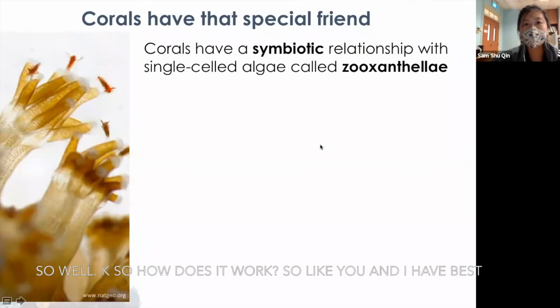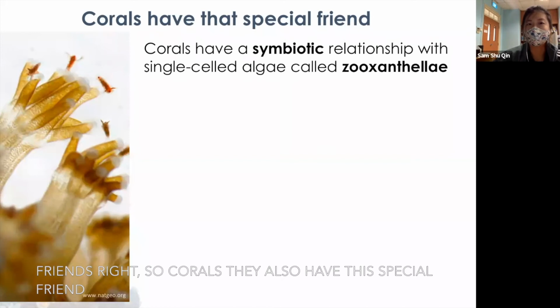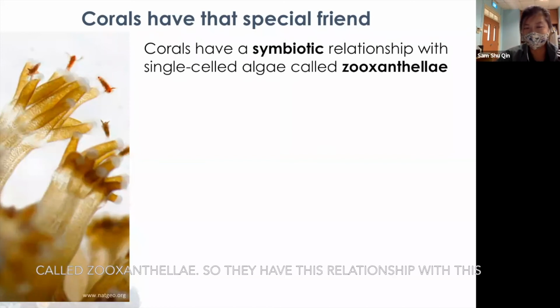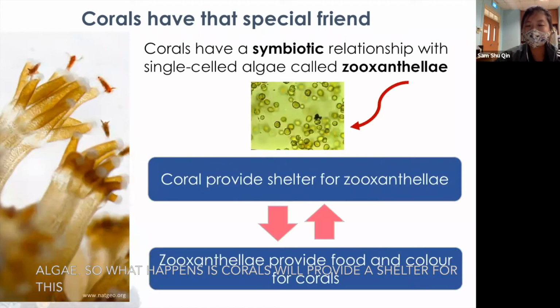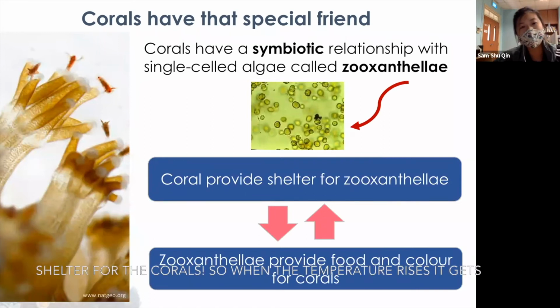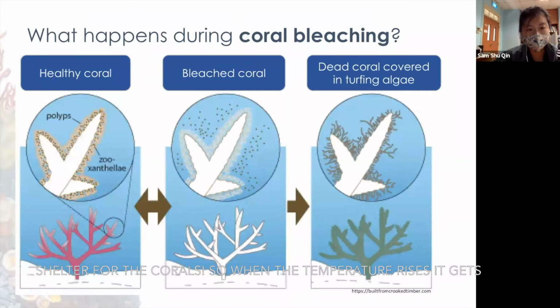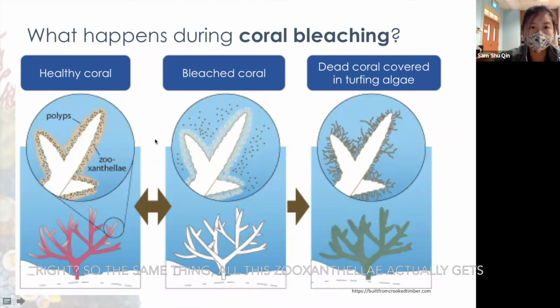Okay, so how does it work? So like you and I, we have a best friend, right? So corals, they also have this special friend called zooxanthellae. So they have this relationship with this algae. So what happens is corals will provide shelter for this zooxanthellae, and in turn, zooxanthellae provide food and shelter for the coral. So when the temperature rises, it gets very hot, right? So imagine you're in a room that's very hot. What do you want to do? You want to run out of the room, right? So same thing. All these zooxanthellae, they actually get expelled. Okay, they leave the coral.